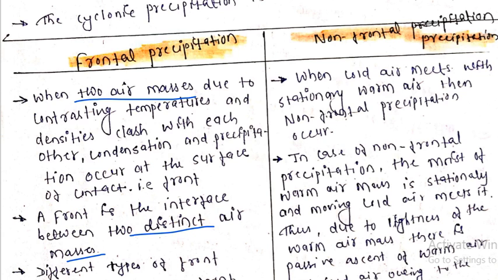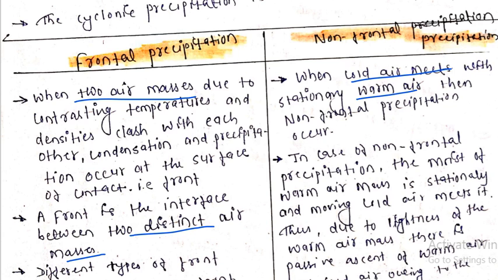I want to show you one more figure. Now we will understand non-frontal precipitation. It is quite the opposite of frontal precipitation. Here, what happens when the cold air meets the stationary warm air? Here the warm air is stationary, fixed, it cannot move. So when the cold air meets the stationary warm air, non-frontal precipitation occurs.